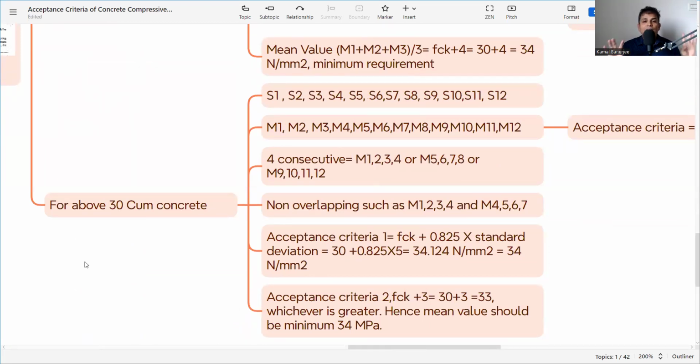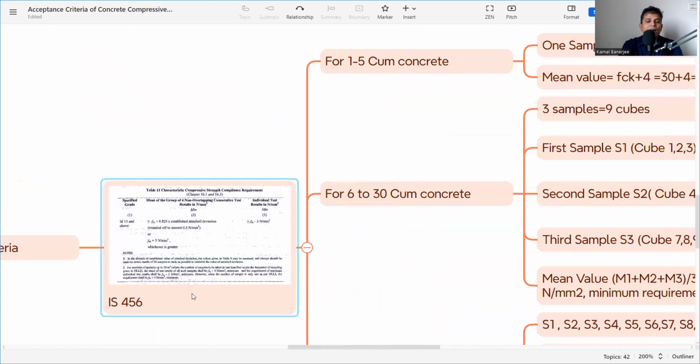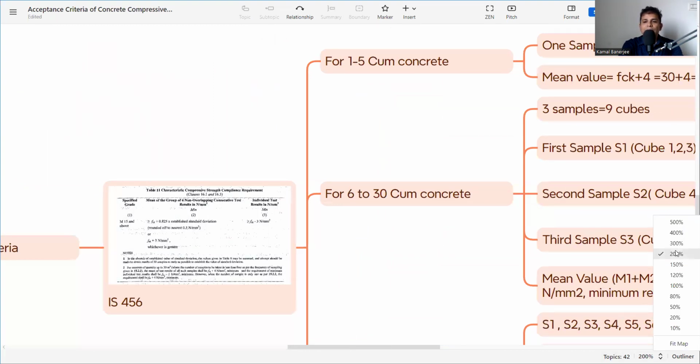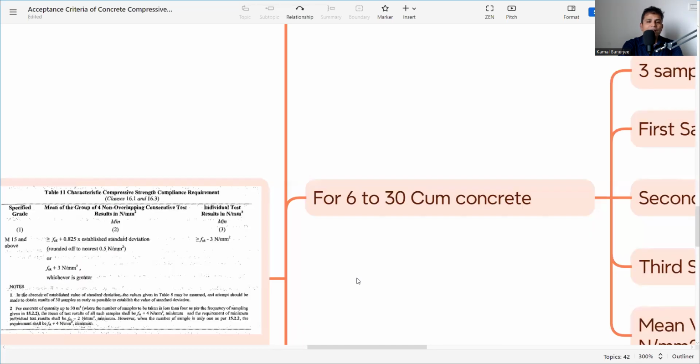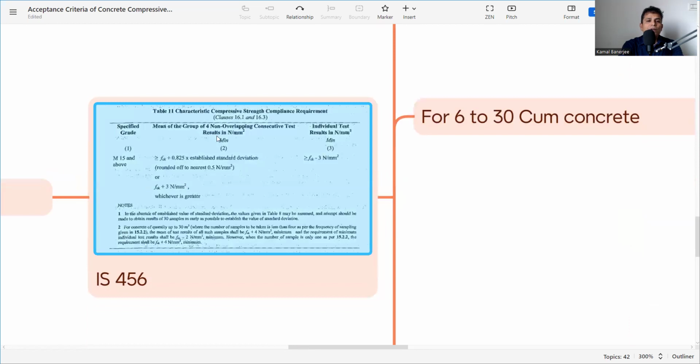That is 4 samples. So now this formula will be valid. What is the formula? Again, we check that one. What will be the formula? Let's see. This formula is valid if the concrete size is more than 30 cubic meter. So what will be the value? Mean of 4 groups of non-overlapping consecutive tests, and individual test. Individual means the sample, that means the mean of 3 cubes.